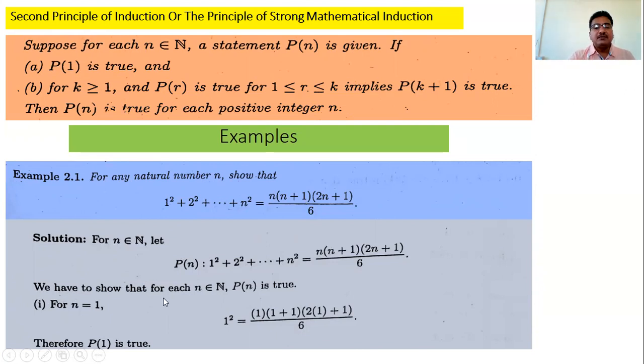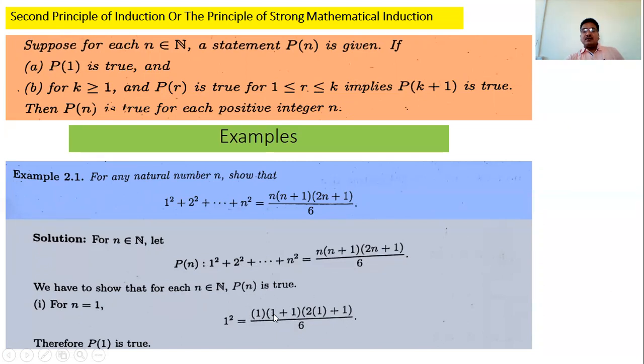Obviously, we will prove this statement by using the first principle of mathematical induction. So what is the first step? For n is equal to 1, we have to prove this. That is, substitute n is equal to 1 in LHS and RHS and show both are the same. So if we substitute n is equal to 1, then 1 square is the LHS, because n is equal to 1. And what is RHS? 1 into 1 plus 1 into 2 into 1 plus 1. That is, substitute n is equal to 1 in RHS. And what is the value of this quantity?